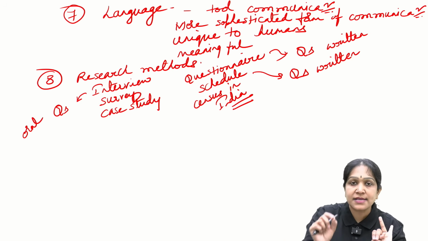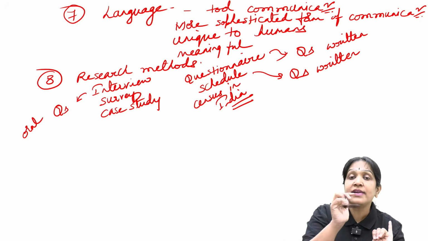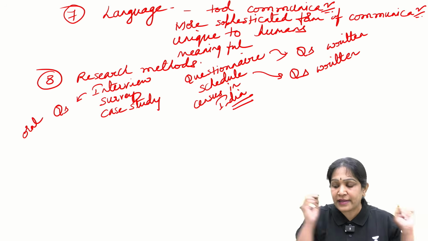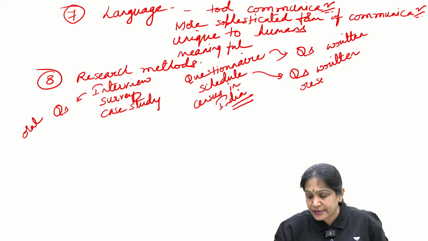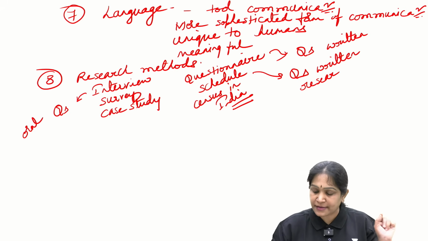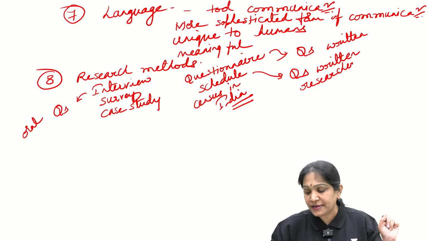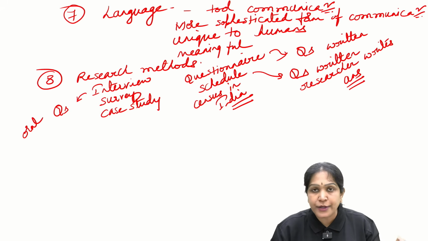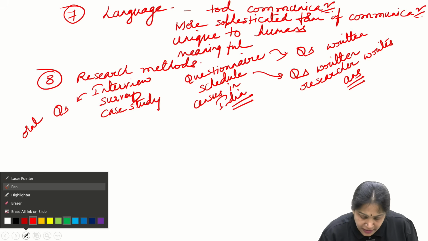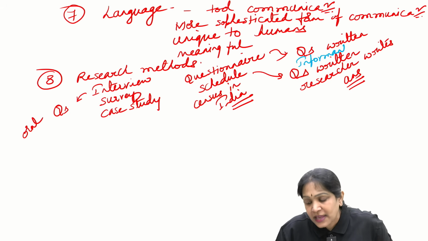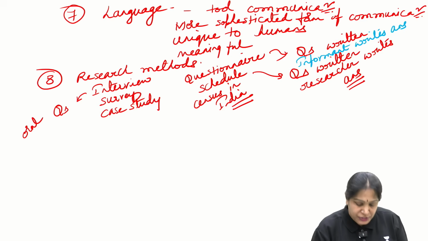You will tell the answers orally and he will write the answers. I mean, the researcher is filling it. If the researcher, the one who is conducting the research, writes the answers, that is called schedule. And if the informant writes the answers, that is called questionnaire.